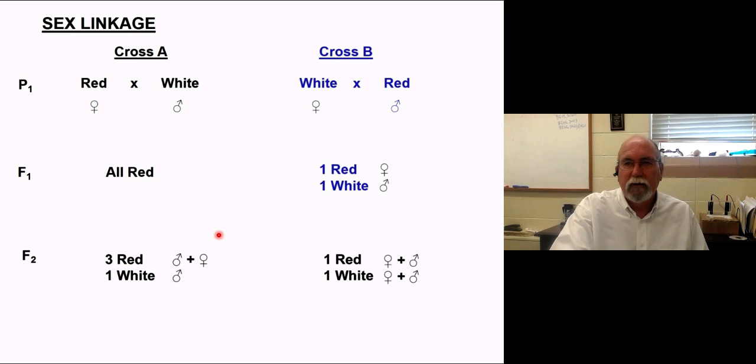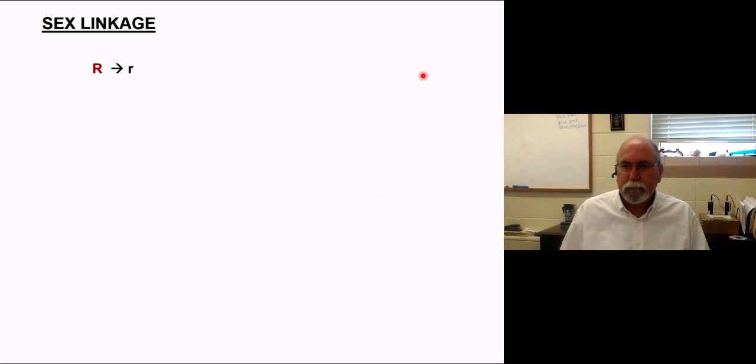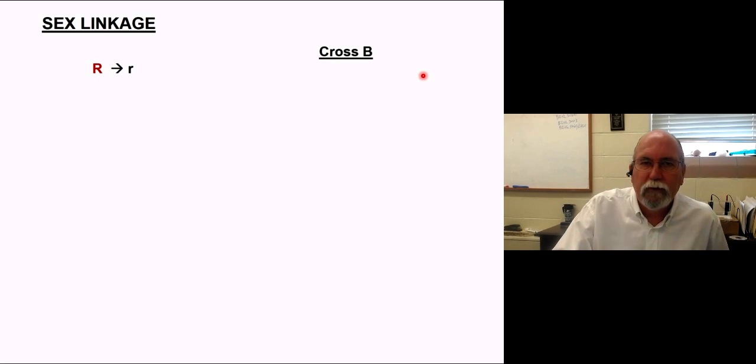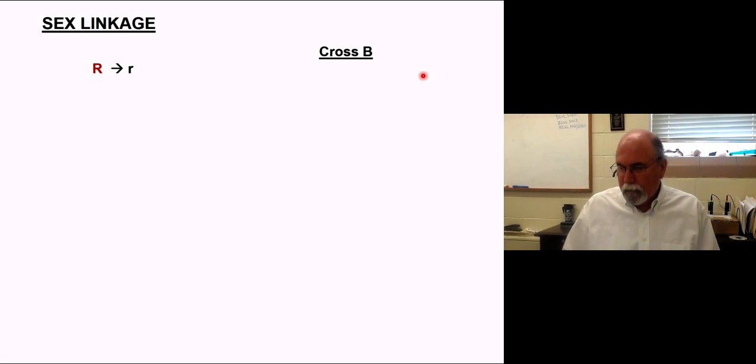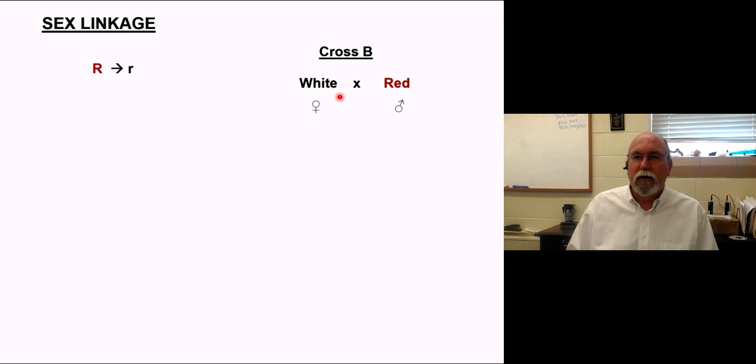Let's move over and ask, what happens when we do the reciprocal cross over here? Well, we think about it, we still haven't changed the dominance issue. Red's still dominant over white, okay? We cross, this time, a female who's white-eyed and a male who's red-eyed. So think about what we must see.